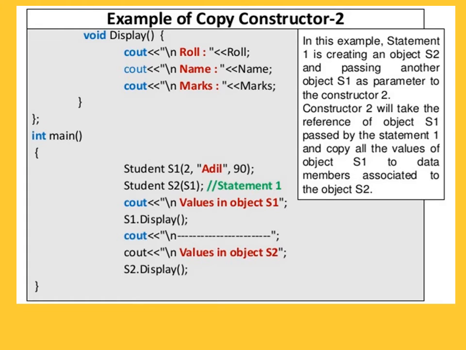So what happens is, in this example statement 1 is creating an object s2 and passing another object s1 as a parameter to the second constructor. Constructor 2 will take the reference of object s1 passed by statement 1 and copy all the values of object s1 to the data members associated with object s2. Whatever values were passed at the time of creation of object s1 will be copied into the s2 object by using the statement student s2 = s1. That is statement 1.